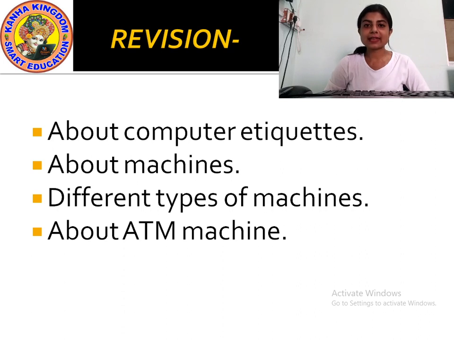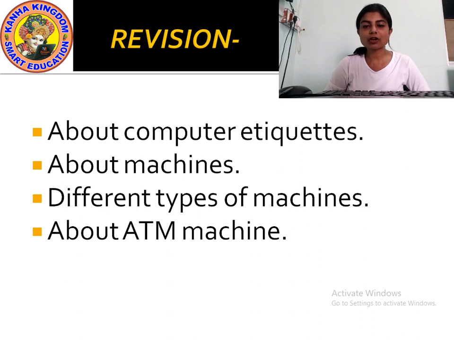Then you should not rush inside the computer room or play inside the computer lab. You should never push each other or rush into the computer room. Then do not make noise inside the computer room.